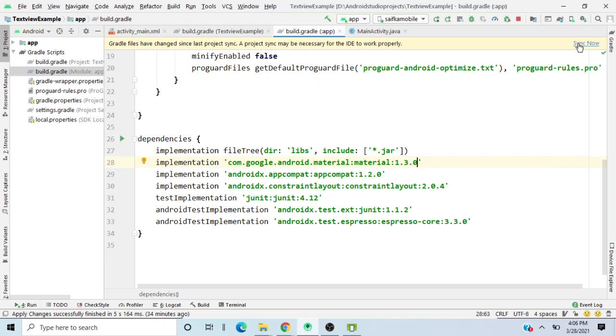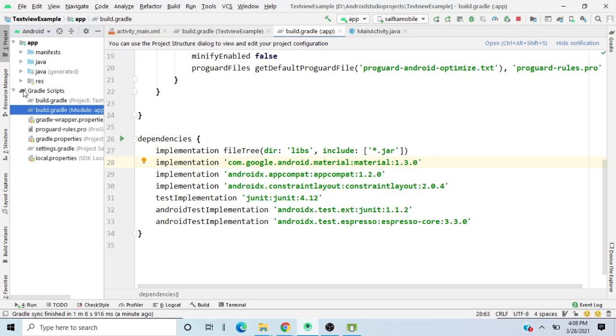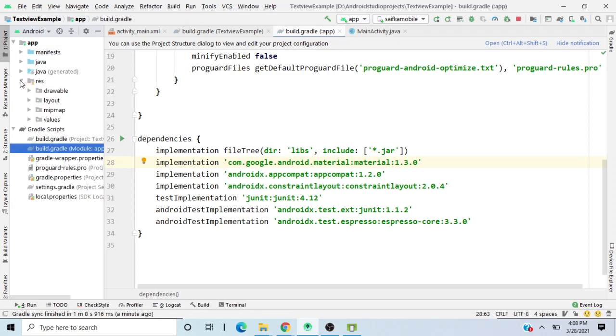So it will take some time to sync the Gradle project. I'll just pause this video and let's come back as soon as this thing finishes up. As you can see, Gradle sync has finished in 1 minute. It took 1 minute for me, and the next step is go to app, go to res, go to